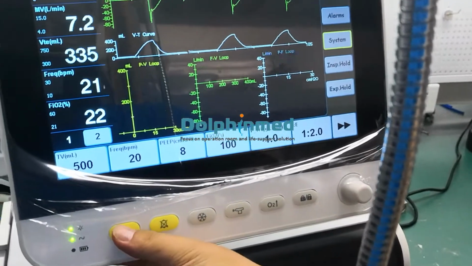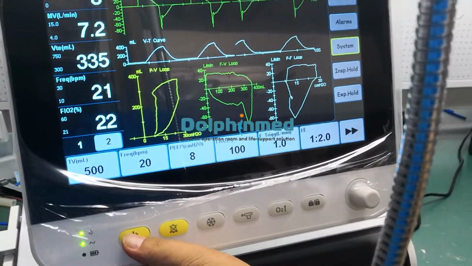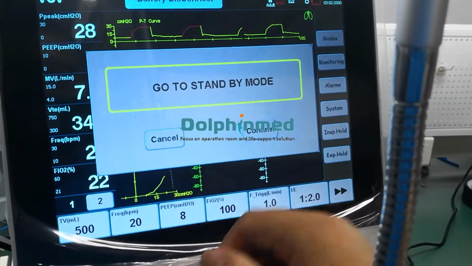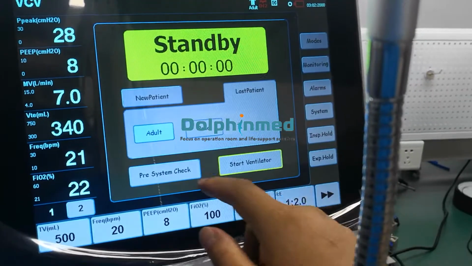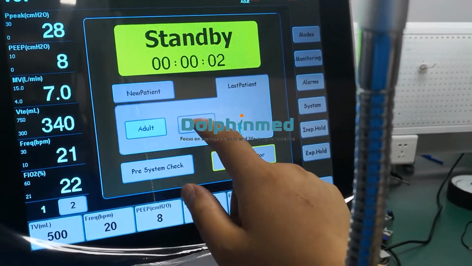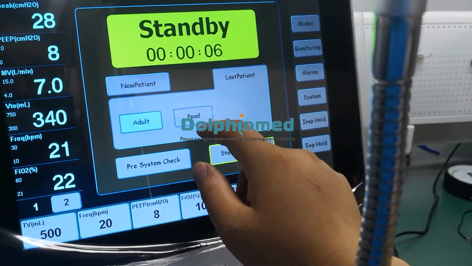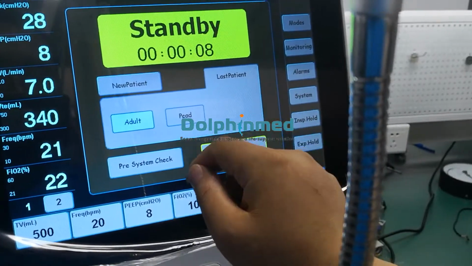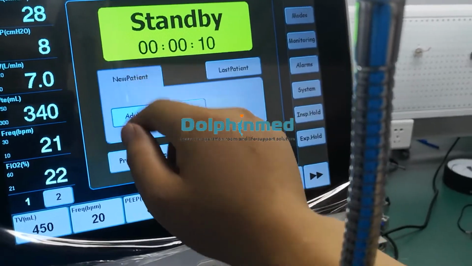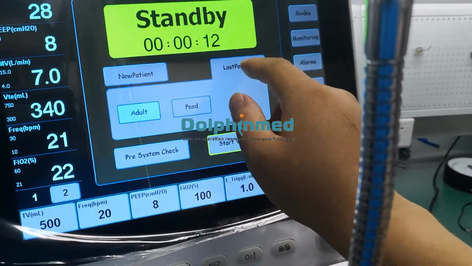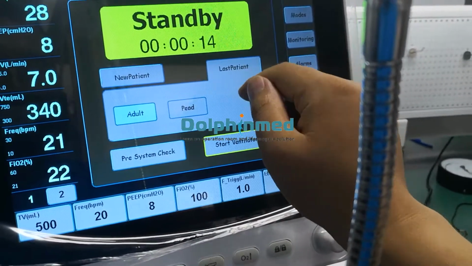Now we return to standby. Check. Confirm. You see adult, pediatric. We can select the mode, the adult or pediatric. Here is unit optional. The new patient. Last patient is the auto memory.